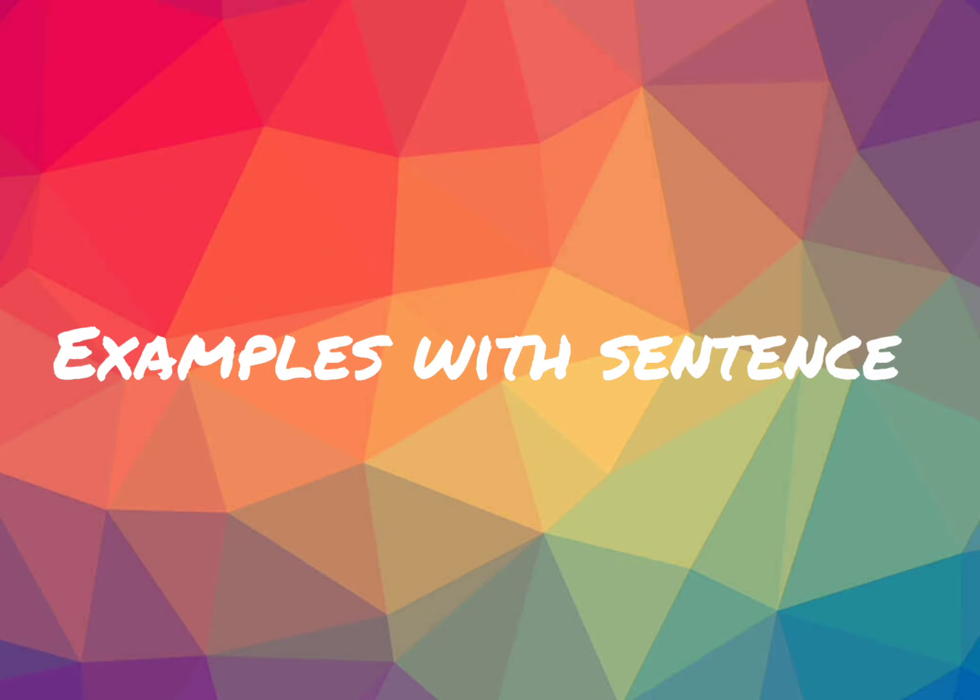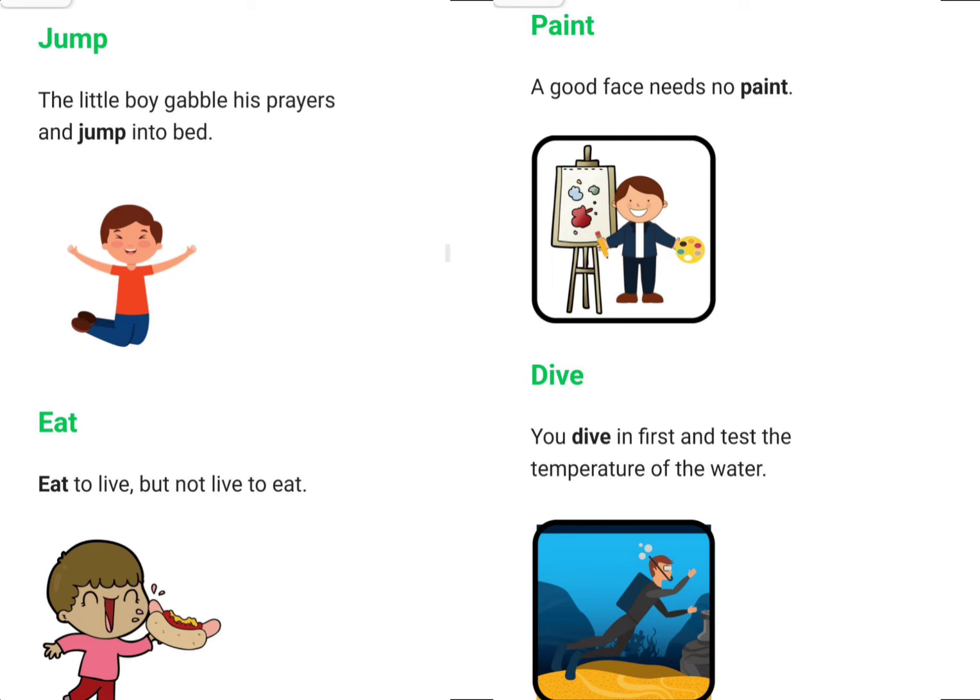Examples with sentences. Jump. The little boy gave his pears and jumped into bed. Eat. Eat to live, but not live to eat. Paint. A good face needs no paint. Dive. You dive in first and test the temperature of the water. Here, jump, eat, paint, dive are action verbs.